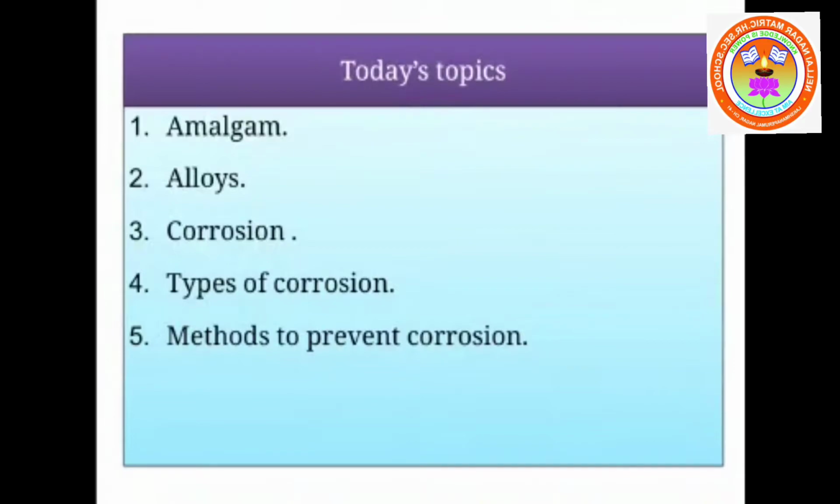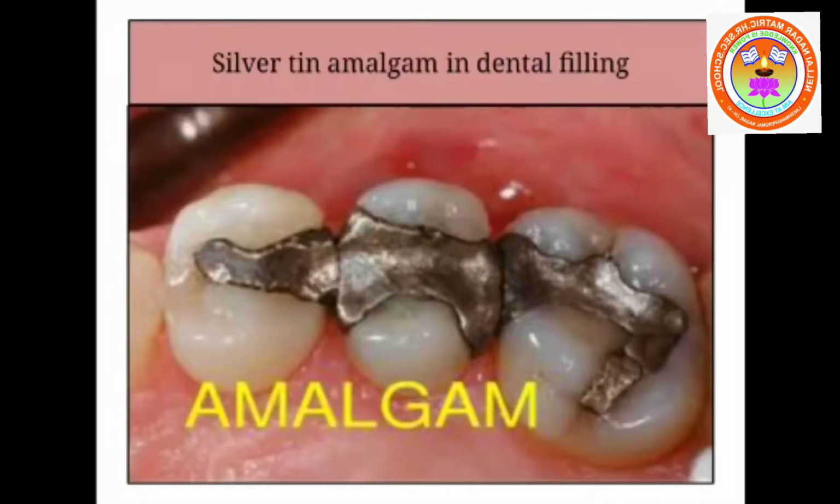The topics we are going to learn today are amalgam, alloys, corrosion, types of corrosion, and methods to prevent corrosion. Let us learn one by one. The first one is amalgam.